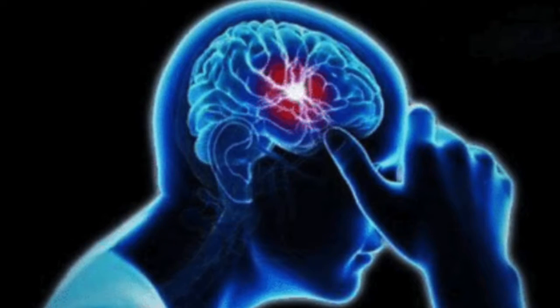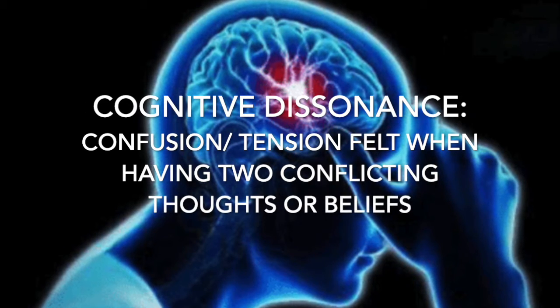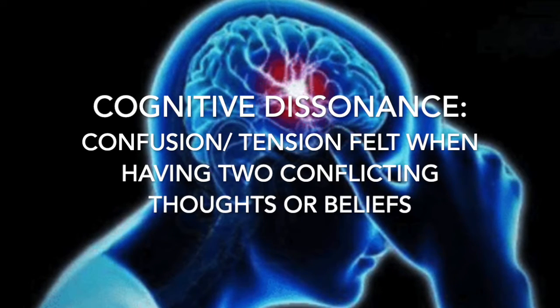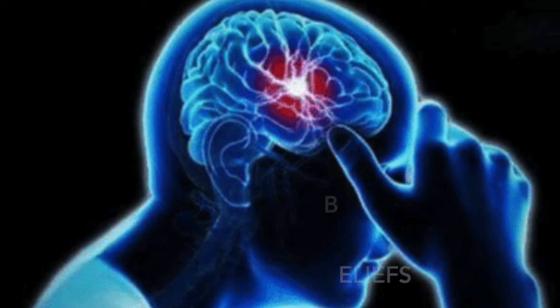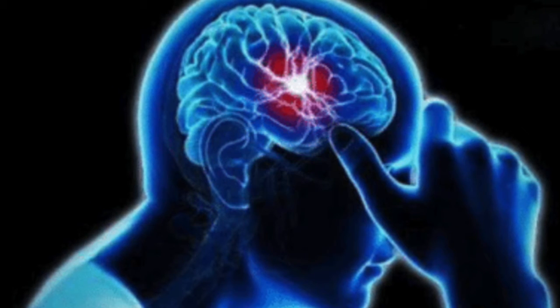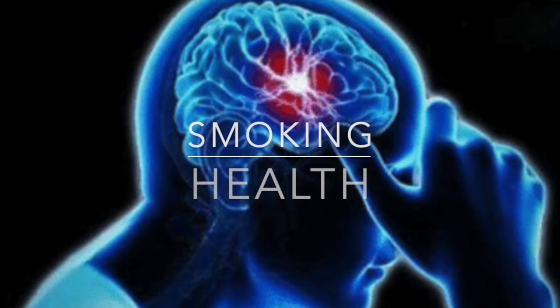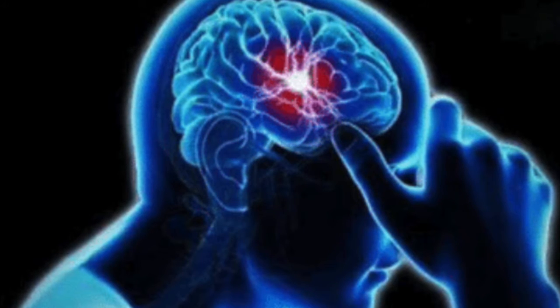Well, back in 1957, Leon Festinger developed the term cognitive dissonance as a way to describe the confusion people feel when they have two conflicting thoughts. This conflict may be that you are dieting but really want to have a chocolate cake, or the more common example of being a smoker yet knowing that smoking is bad for you. These conflicting views create tension within you that you will want to decrease.